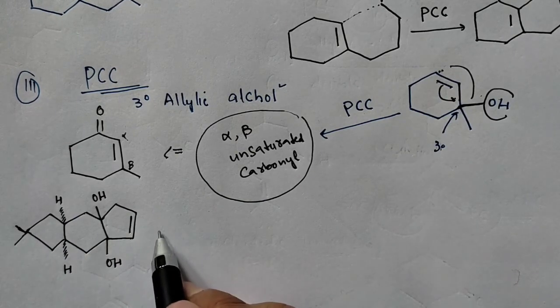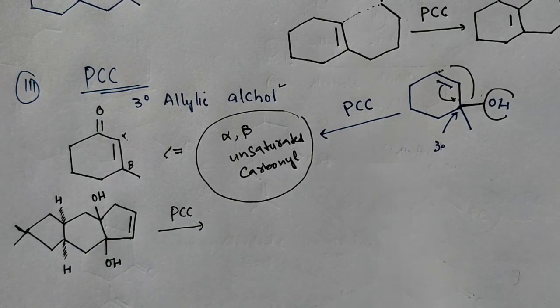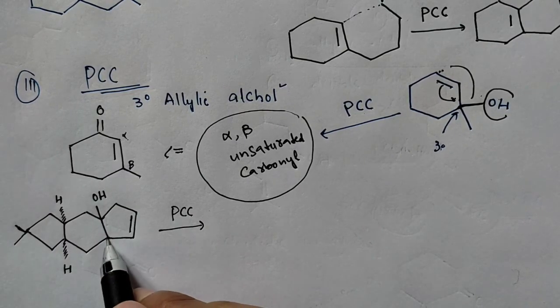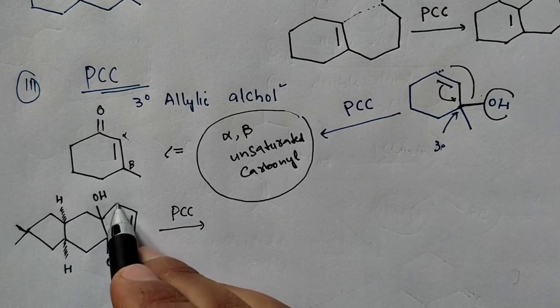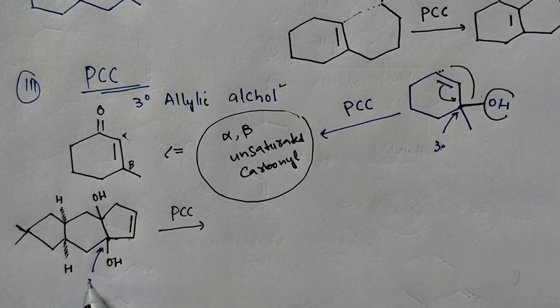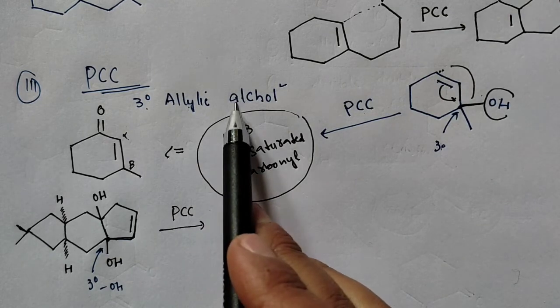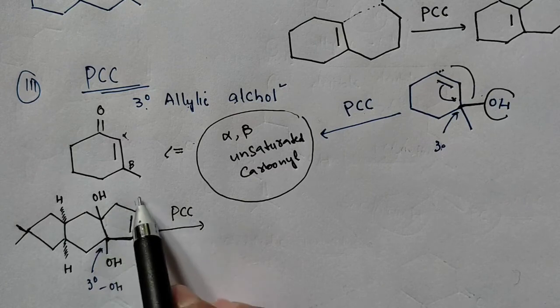So if you treat this compound with pyridinium chlorochromate, what is the product? देखिए, पहली बात तो हमें ये understand करना है, we have a double bond, and this is your allylic position. So you have this allylic carbon which is 3 degree. So you have 3 degree alcohol also present, and then we have an allylic carbon also simultaneously. So if you have 3 degree allylic alcohol, then you will get alpha beta unsaturated. So इस ring में we have to convert this into alpha beta unsaturated.